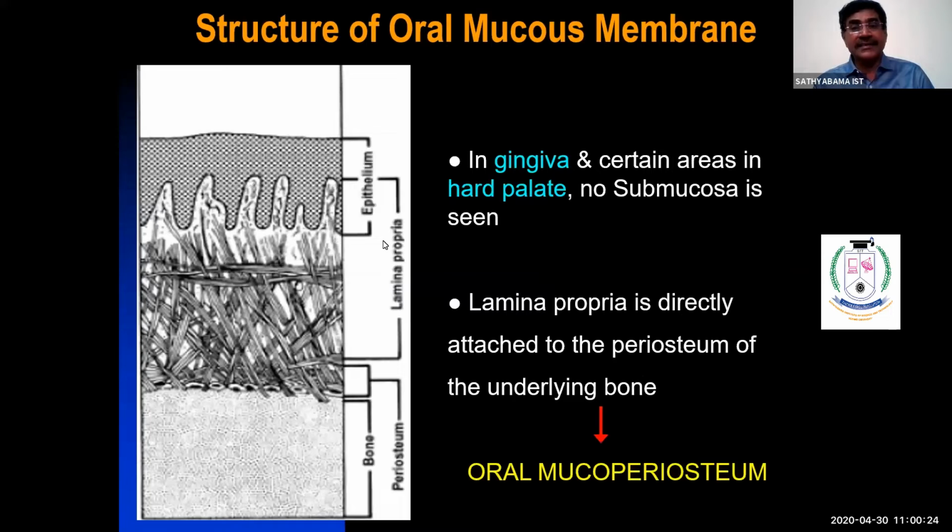I said in the gingiva and some portion of the hard palate there is no submucosa. This is the viva point of view: tell me the areas where submucosa is absent. One is the gingiva, one is the hard palate, though not the entire hard palate. The area of the gingiva very close to the tooth is present in the hard palate. Here the connective tissue is directly attached to the underlying bone. It is called the mucoperiosteum.